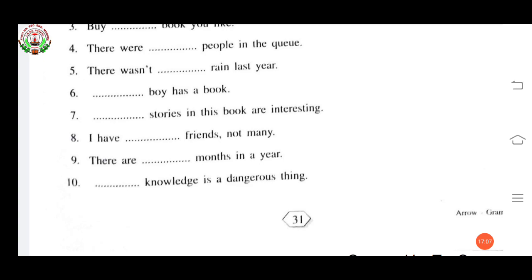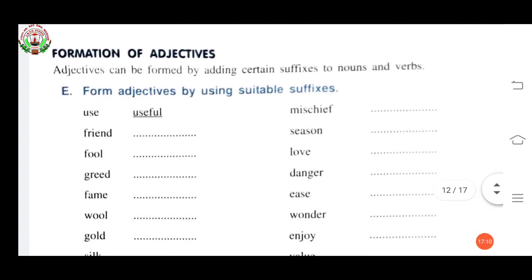Now come to formation of adjectives. How to form adjective. Adjectives can be formed by adding certain suffix to nouns and verbs. So in the earlier previous class you had studied prefix. Now you have to study suffix also. Prefix is what you have to add something before in the adjective, in the noun and verbs, and suffix is what you have to add something after the word in nouns and verbs.